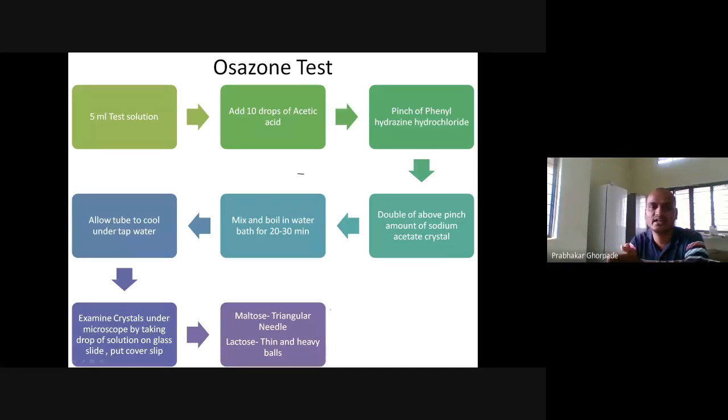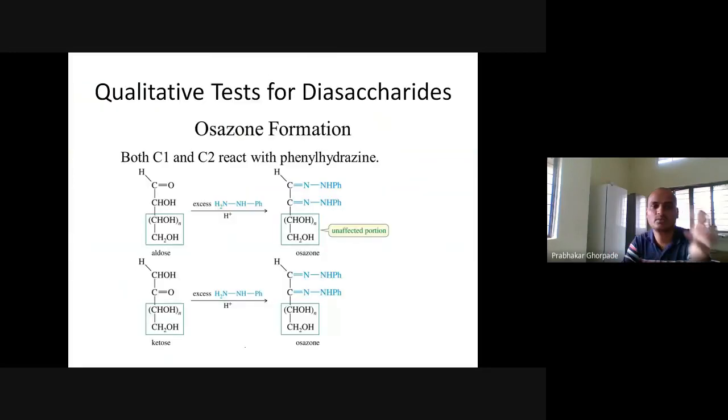In a test solution we are taking 10 drops of acetic acid, a pinch of phenylhydrazine hydrochloride, then double the above pinch of sodium acetate crystal, mix and boil in the water for 20 to 30 minutes. So you have to boil it a little bit longer. Then allow to cool under the tap water and observe the crystal on the slide by putting the cover slip. If you are observing triangular needles, that is maltose, and if you are observing thin heavy balls, then that is lactose.